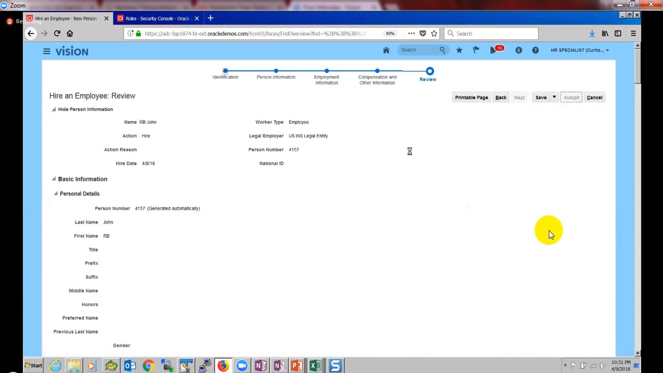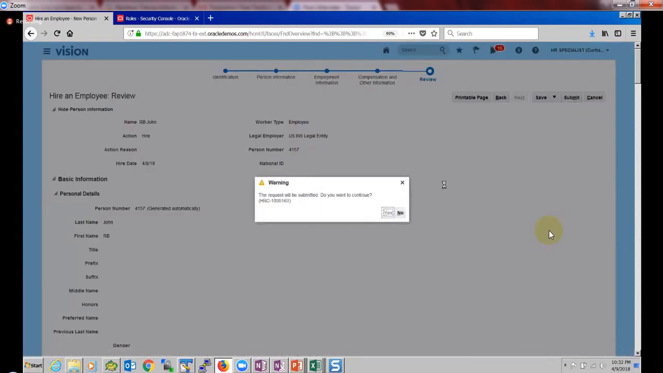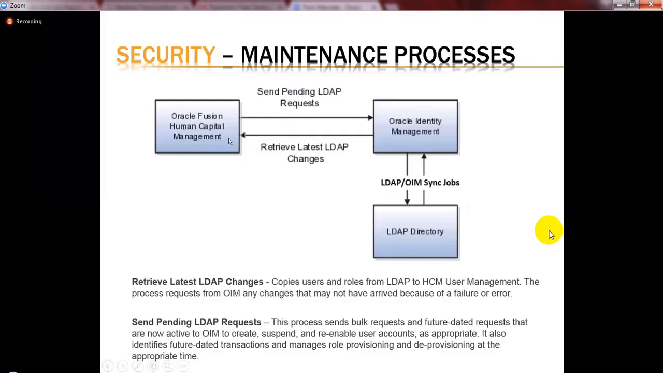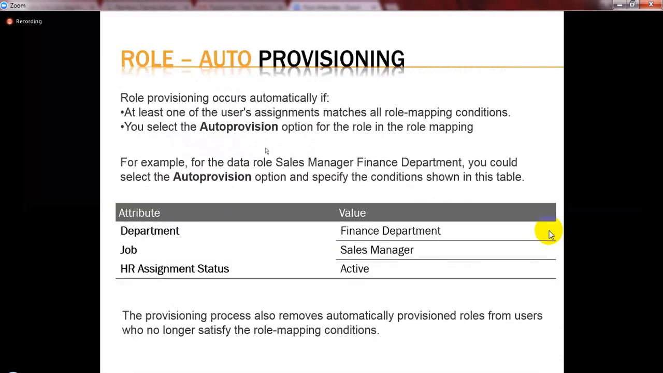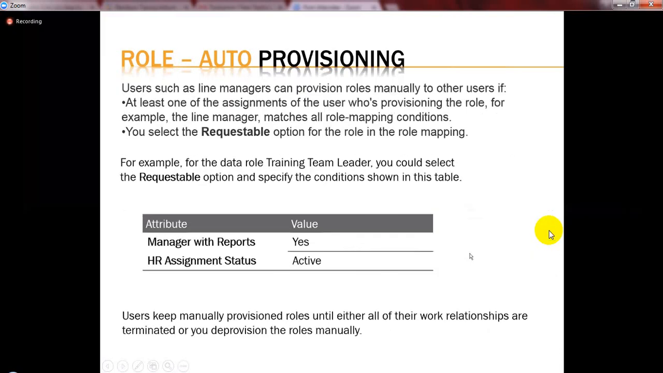This person has the two roles assigned. Now, in the role mapping, we have seen one more thing called manual. We have seen auto provisioning, where we created some conditions. Maybe we defined a job as financial junior analyst, and HR assignment status is active, and the job got assigned. And there is something else called role provisioning.